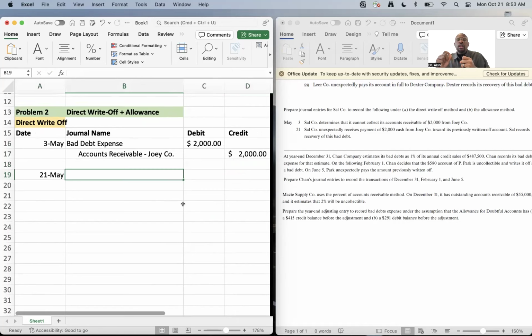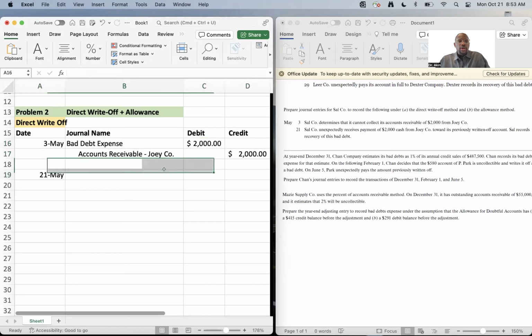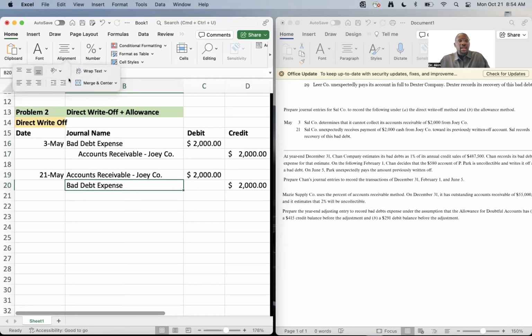The first step, we're going to reverse what we did on May 3rd because we need to put it back on our books that Joey owes us this money. So we reverse what we did up here by debiting accounts receivable instead of credit and by crediting bad debt expense instead of debiting. We're quite literally just reversing the original journal entry.